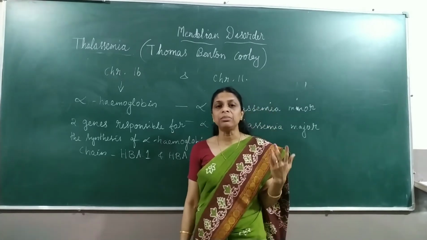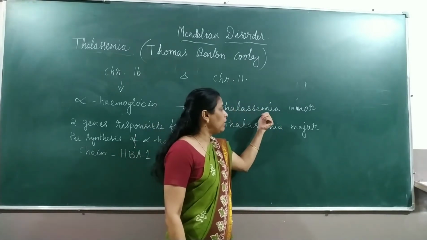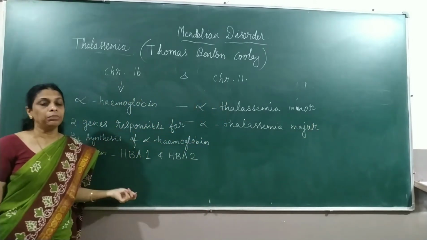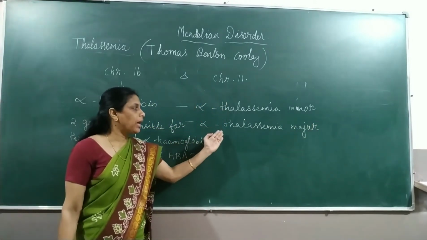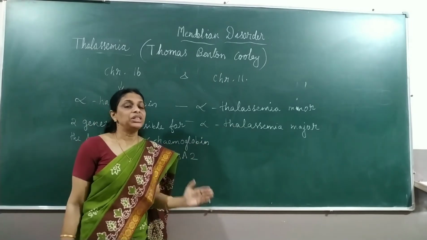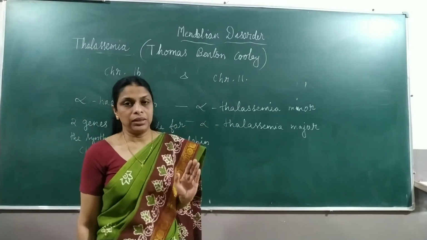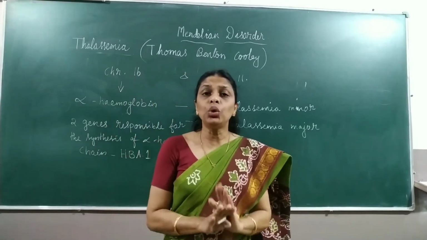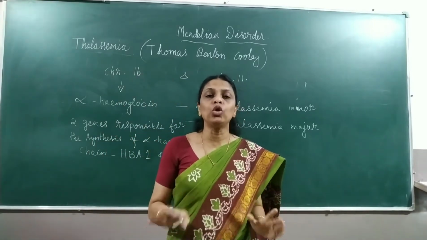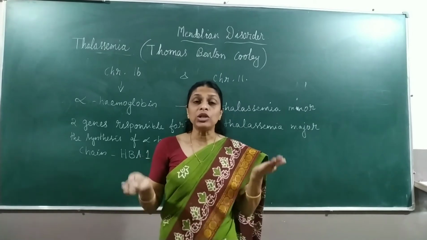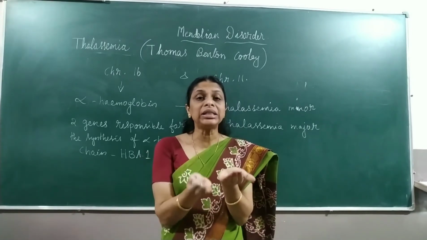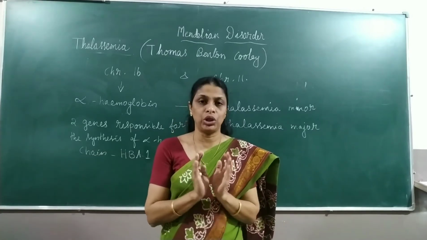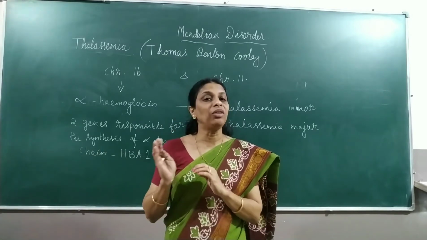If 2 alleles are missing, we call it alpha thalassemia minor. And if all the 4 alleles are missing, we call that disease alpha thalassemia major, which is a highly complicated disease. Hope it's clear. Now what happens in alpha thalassemia major? No alpha hemoglobin chains will be synthesized. That will affect the quantity of hemoglobin. There will be less hemoglobin production.